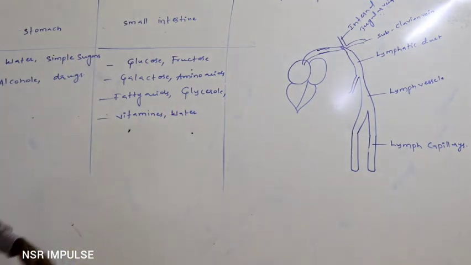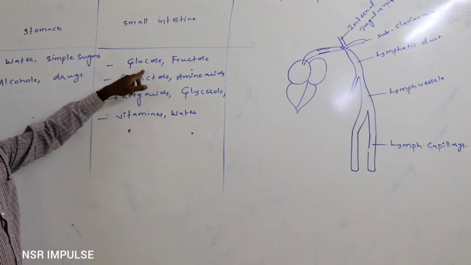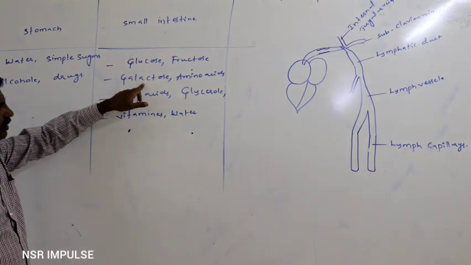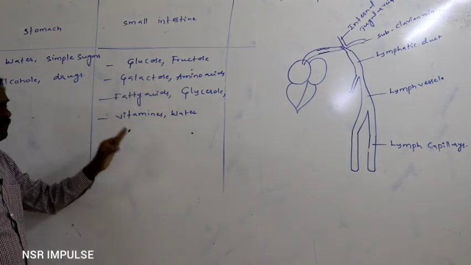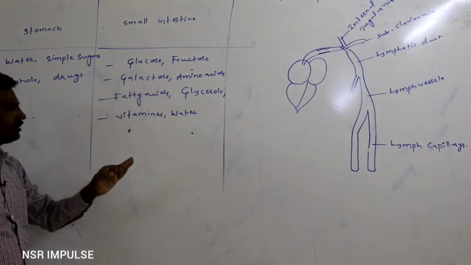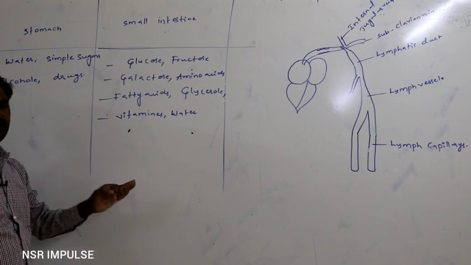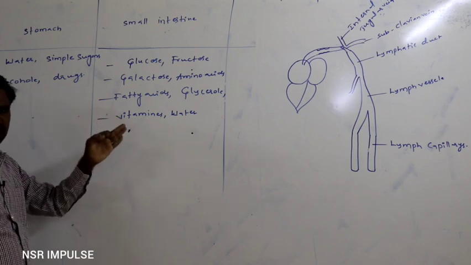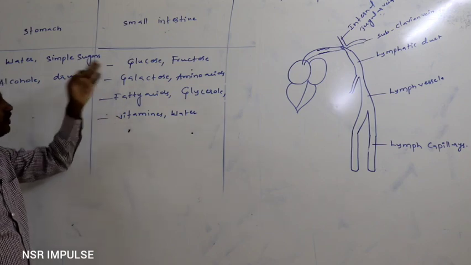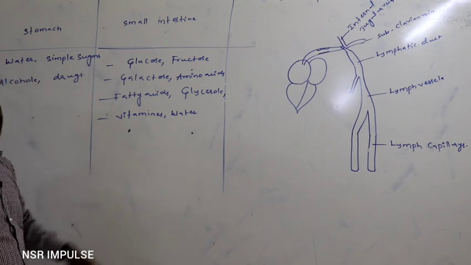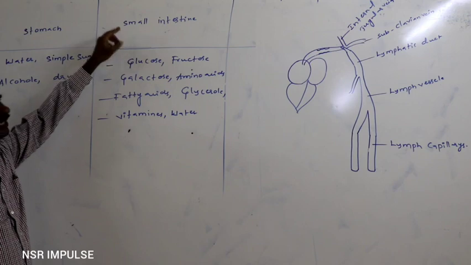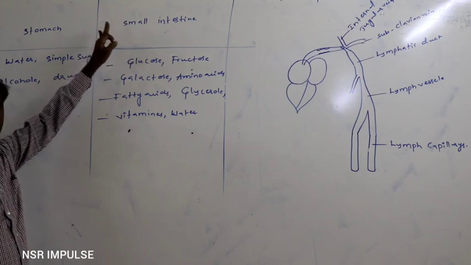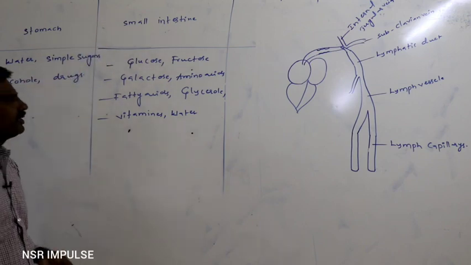So principally glucose, fructose, galactose, amino acids, fatty acids, glycerol, and vitamins. Water absorption also takes place principally through the wall of the small intestine. Maximum absorption takes place through the wall of the small intestine.